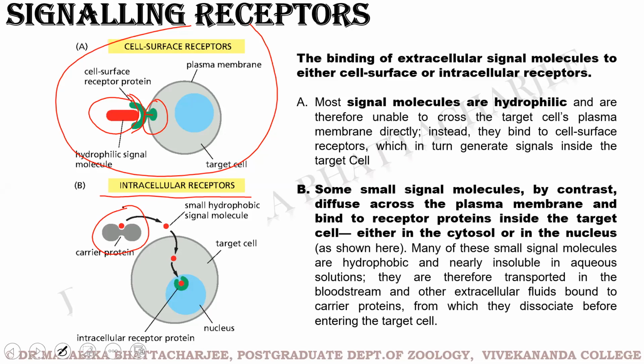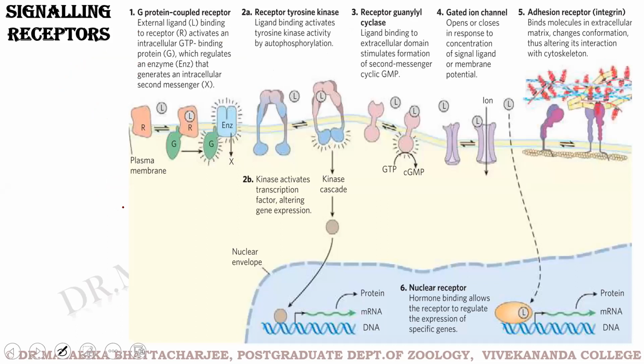Now coming to the broader classification of the category of signaling receptors. As the picture suggests, we have 6 categories of receptors shown in this picture. The first is the G protein coupled receptor, followed by the receptor tyrosine kinases. Then we have the receptor guanylyl cyclase, gated ion channels. We talked about ion channels also when we did plasma membrane. We had studied there the opening and the closing of the gates. We have the adhesion receptor and we have the nuclear receptor.